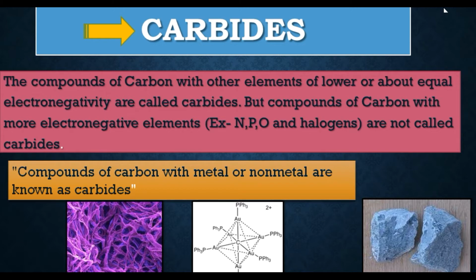And the next thing, compounds of carbon with metals or non-metals are known as carbides. So we can say that carbides may be metallic or non-metallic. So here are some pictures that I showed you. You can visualize these. These all are different forms of a carbide.